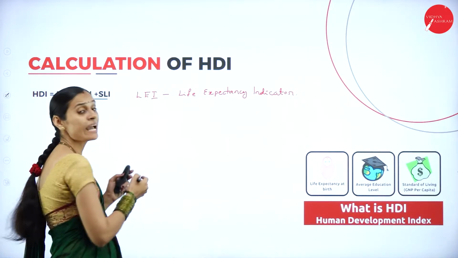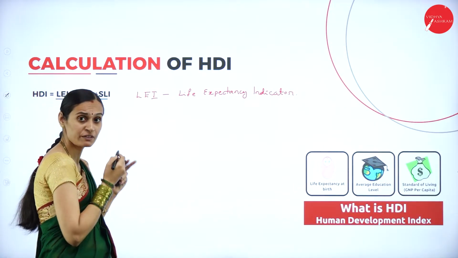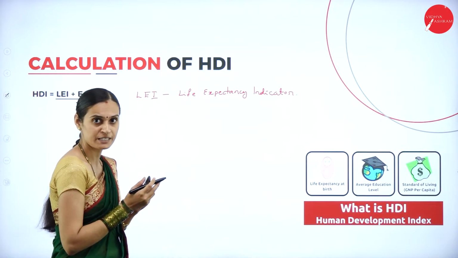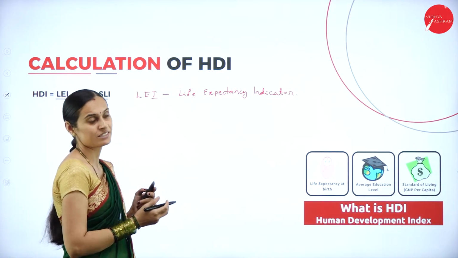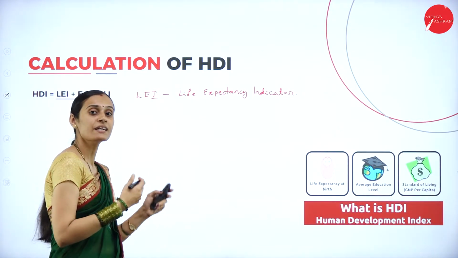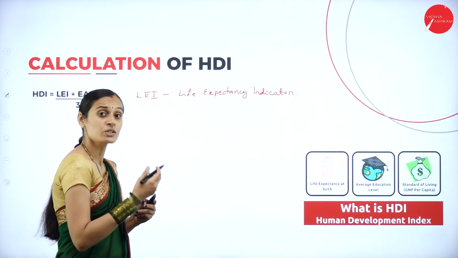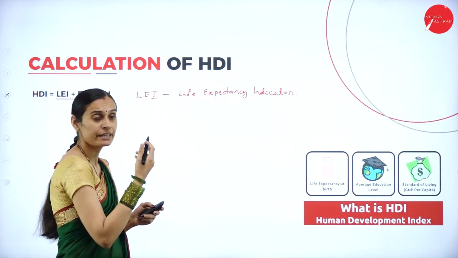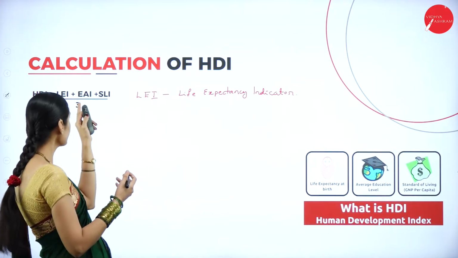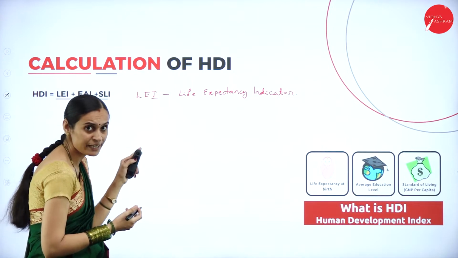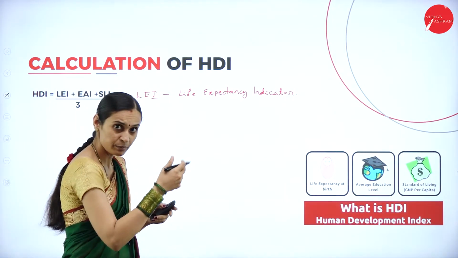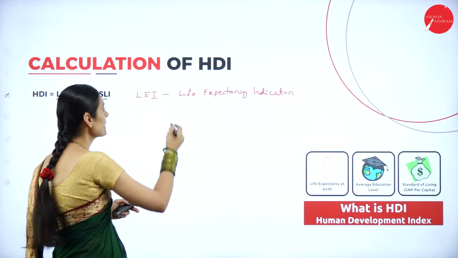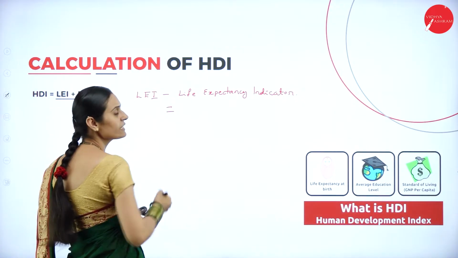First we have to calculate the life expectancy indicator, then the educational attainment indicator, then the standard of living indicator. Afterwards we can calculate LEI plus EAI, educational attainment indicator, plus SLI, standard of living indicator, divided by 3, the average.